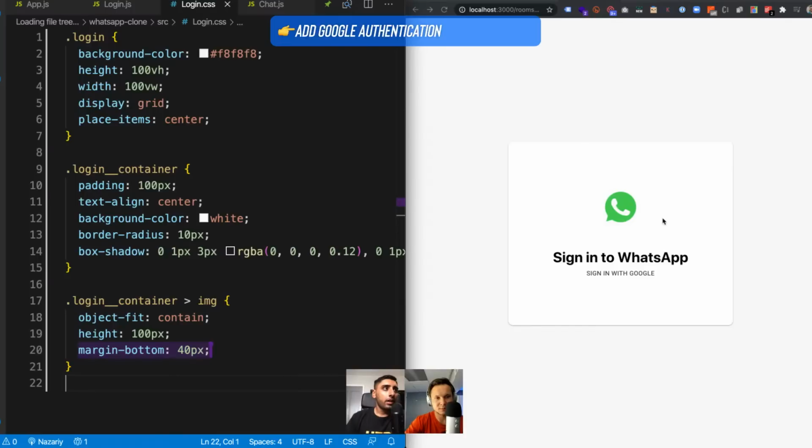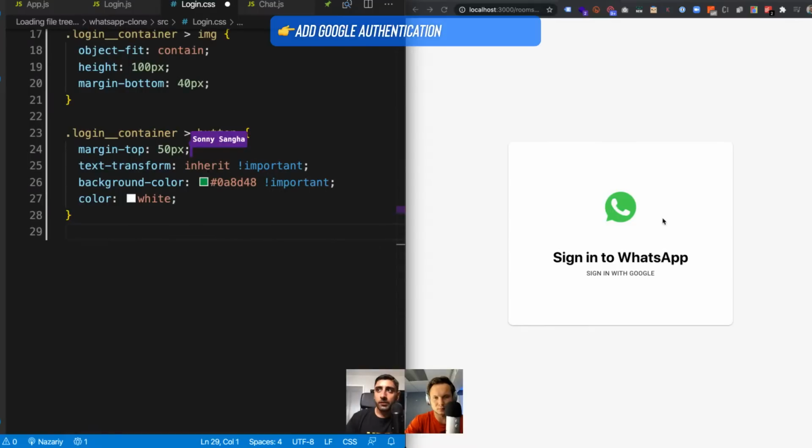And then I'm going to target that button. I'm going to say margin top of 50 pixels. You see how by default, when you use a Material UI button, the text goes uppercase. So by doing text transform, see what it says, sign in with Google. By default it makes it uppercase, and you don't want it uppercase when it's not like that in the designs, you want to keep it neat. So you do text transform inherit, which basically says go back to what your parent container did as opposed to the Material UI button.